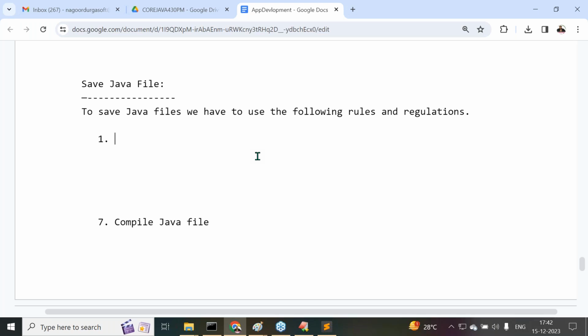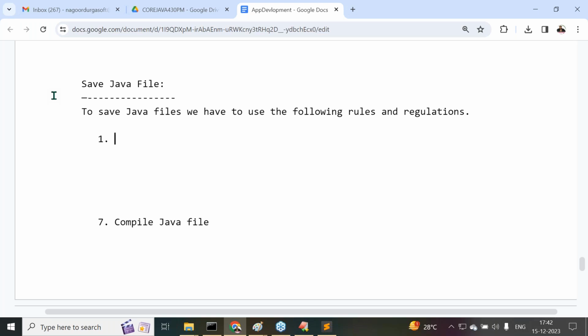Tell me once again, I'm asking, do you know exactly what rules and regulations we have to follow here? The first one: first of all, we have to check whether any public element is available or not in our Java file. If any public element is available, like a public class or public abstract class or public interface or public enum, then we must save the Java file with the public element name only.